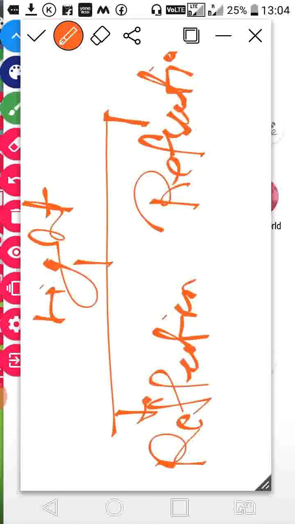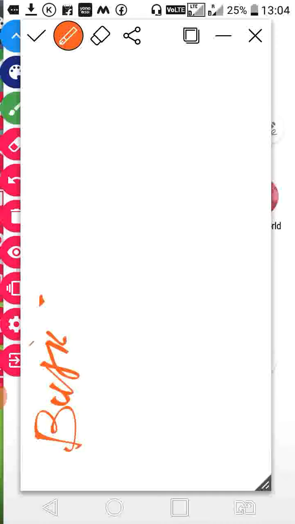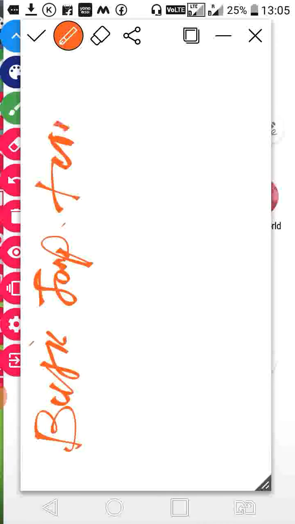Before that we will study a few basic terms which are useful to understand all these concepts. So you can mention the basic important terms. What are they? First of all,